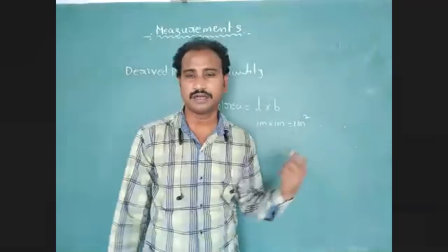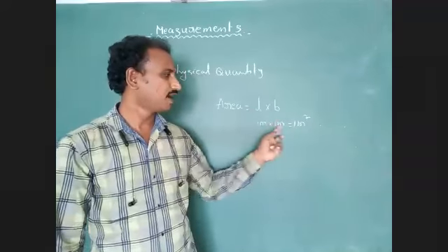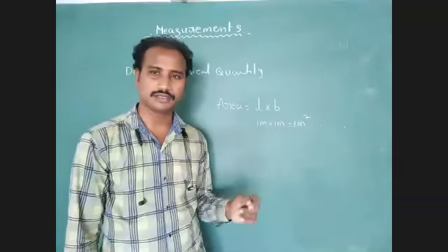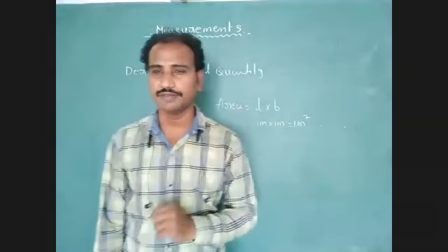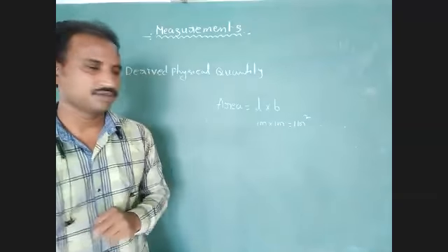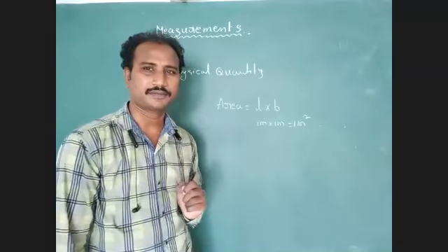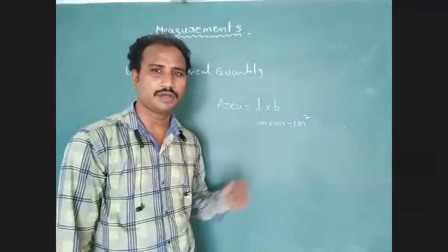That 1 meter square is derived with the help of fundamental units. Because of that reason, area is one derived physical quantity. Understood? We just have to identify the small logic point. They use the fundamental units, 1 meter into 1 meter.